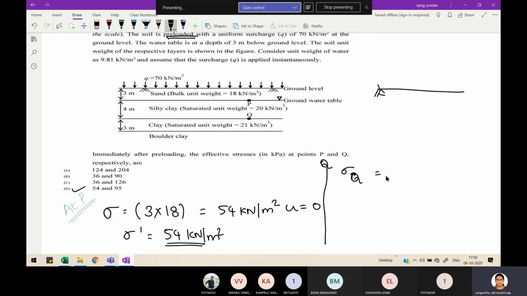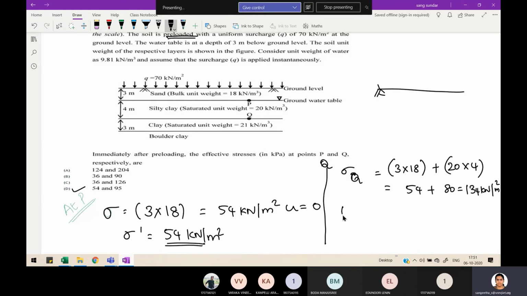So sigma Q is equal to, as usual, 3 into 18 plus, this is underneath the water table, so I need to consider the saturated unit weight, which is 20 into 4. 54 plus 80 gives me 134 kilonewton per meter square.